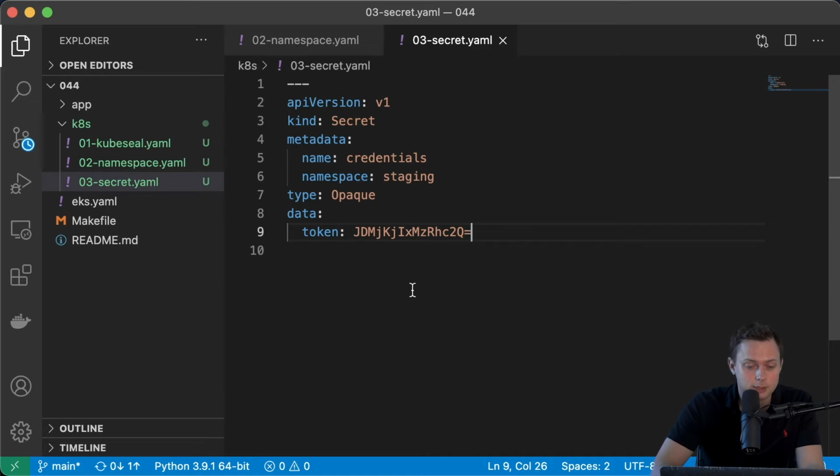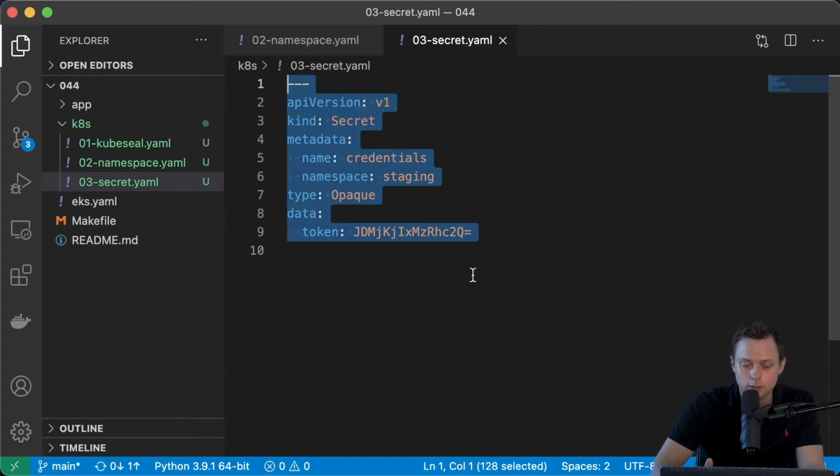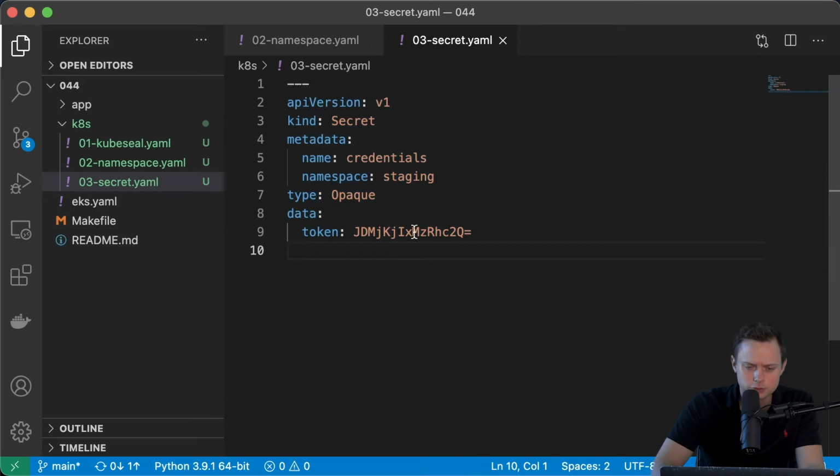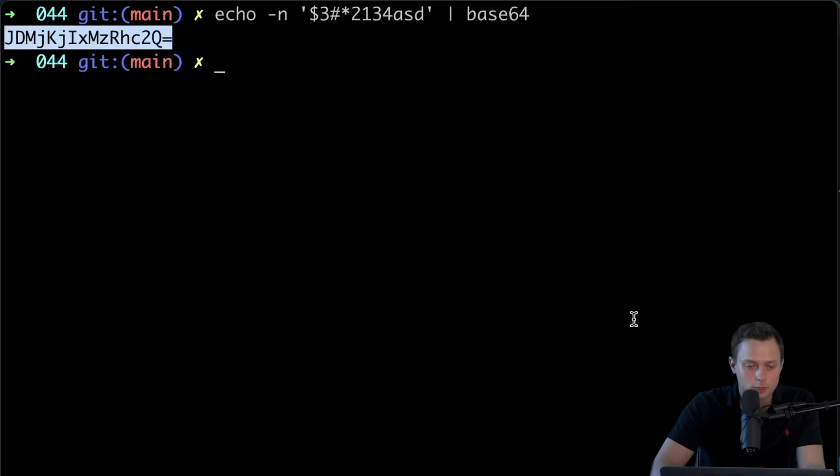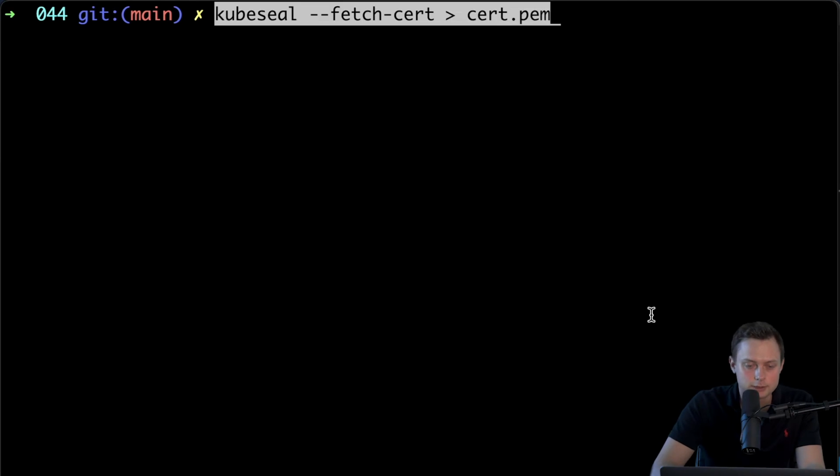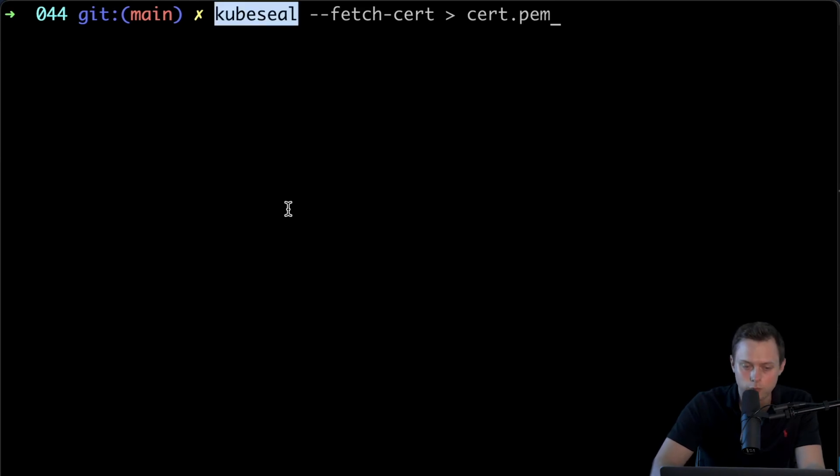So now we have the secret, but we're not gonna apply it directly. And we're not gonna check in this secret to our Git repository. So it's gonna be just a template. And what we can do now, we can configure the kubeseal command. Let me grab this. And like I said, I installed the kubeseal using Homebrew.